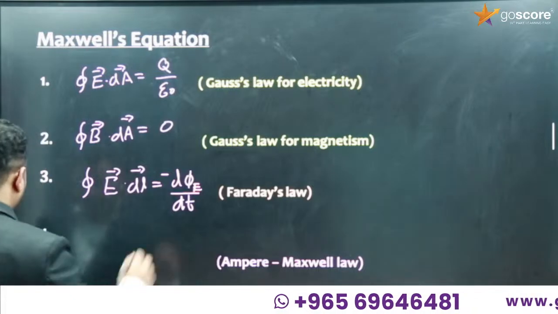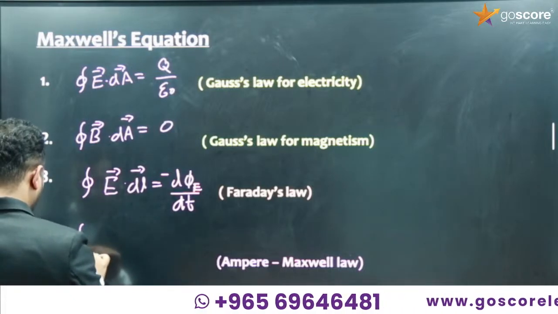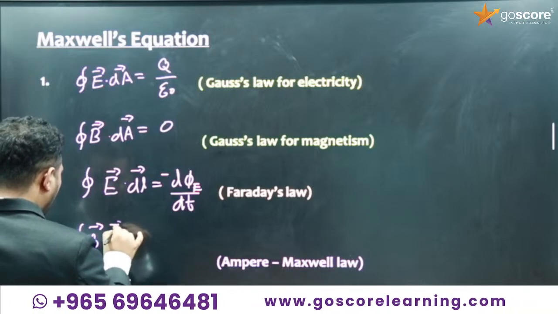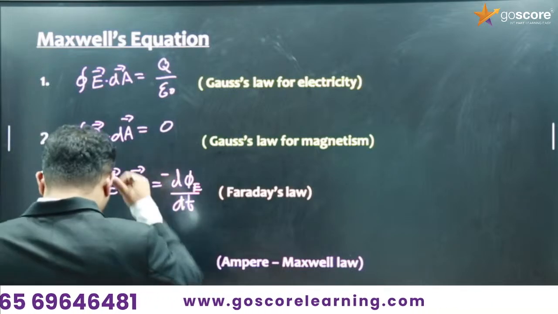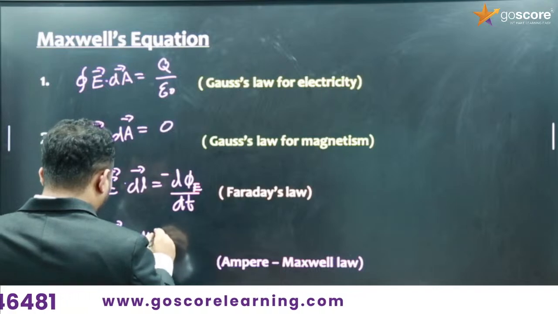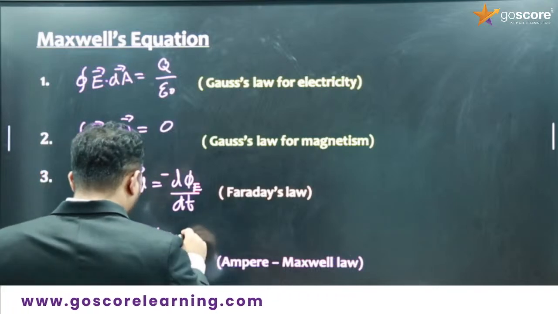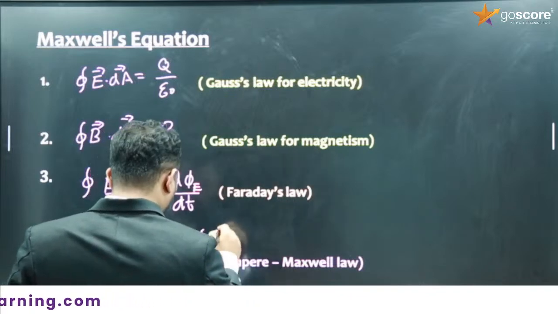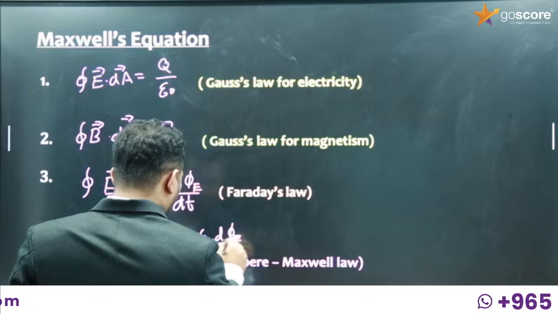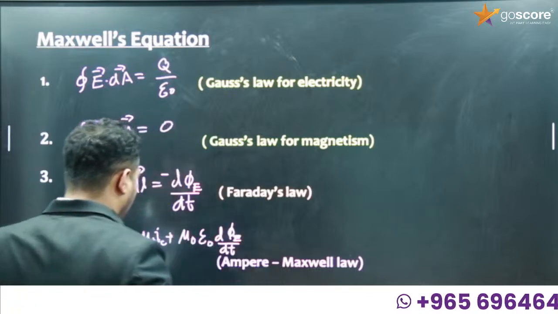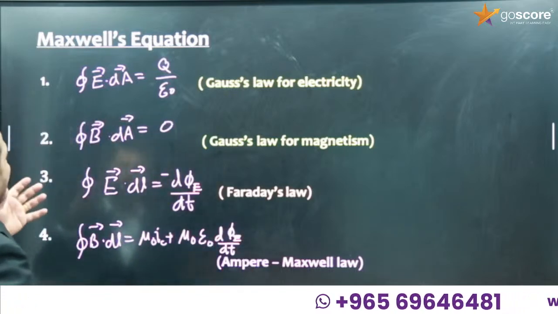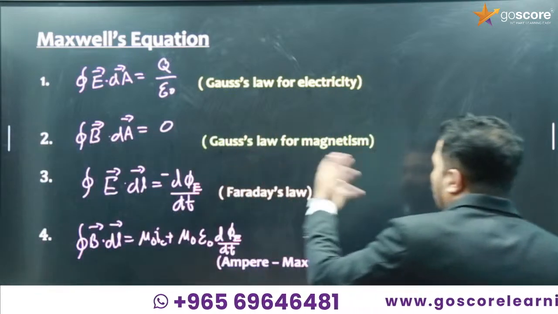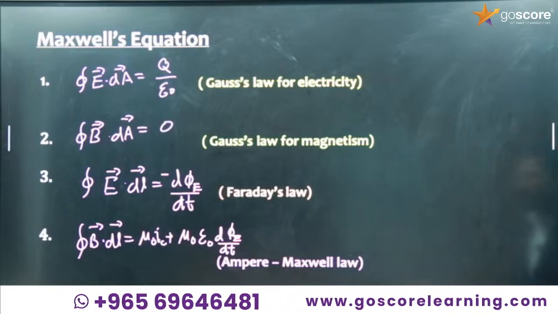So Ampere's Maxwell law is closed integral B dot dl is equal to mu 0 IC plus mu 0 epsilon 0 d phi E by dt. So this is what is Ampere's Maxwell law. In this, the four equations are there. You can know that this is Gauss's law for magnetism, electricity, and Faraday's law, Ampere's Maxwell law.